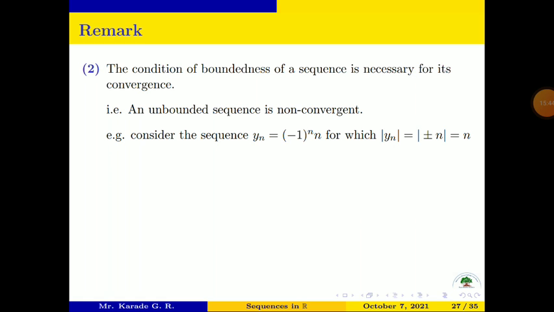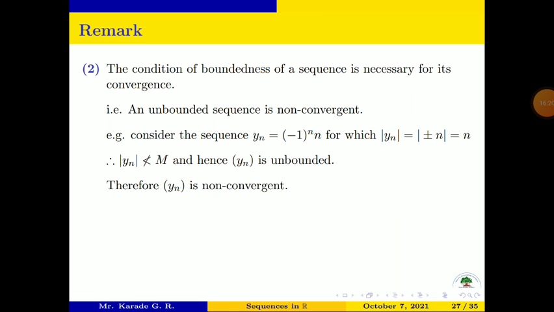Consider one example. The sequence y_n = (−1)^n · n, for which |y_n| = n. And |y_n| is not less than any real number for all n. Hence y_n is an unbounded sequence, and therefore y_n is not a convergent sequence.